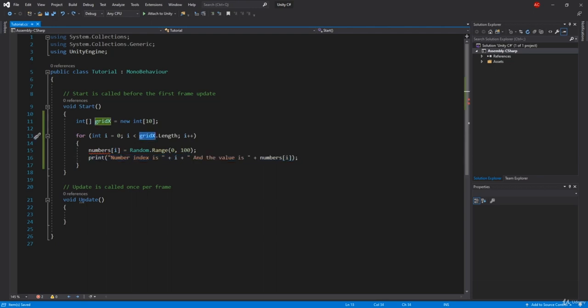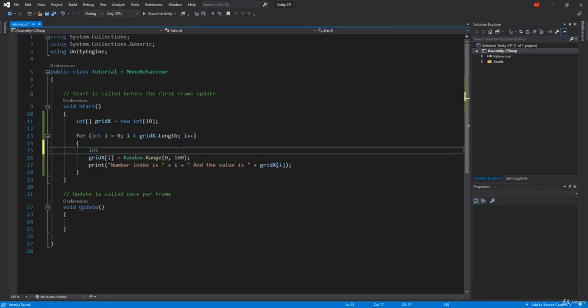So let me just copy and change this to here, and let me change this to here. What we can do is create an integer that will be a temporary number, which will be equal to 0. Actually, I'm going to make it outside of it.